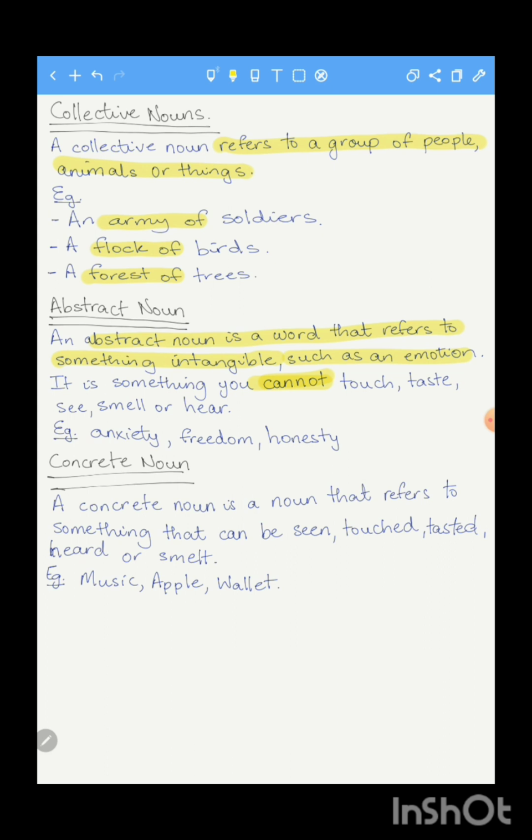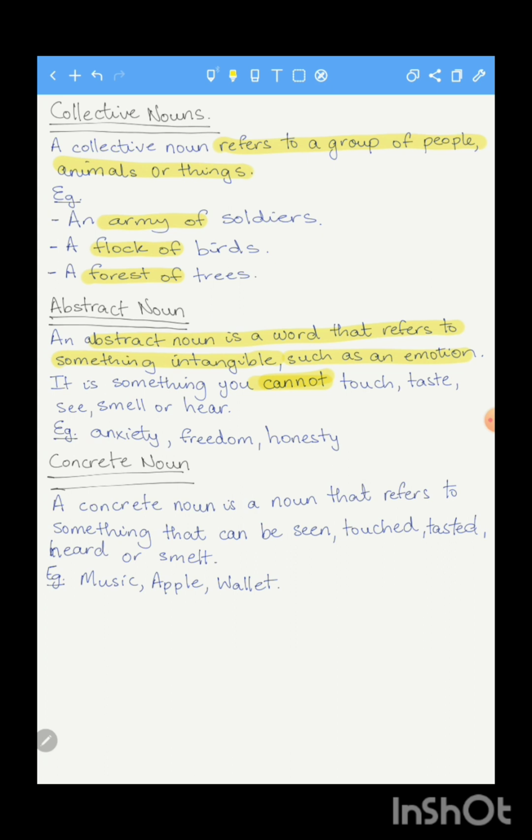An abstract noun basically deals with emotions and feelings. Examples of abstract nouns are anxiety, freedom, honesty. You can't see honesty, but you can have honesty by speaking the truth. You can't see freedom, but freedom is the thing that you will gain. And anxiety, you cannot hear, feel or taste it, but it is a feeling, and that's why it is an abstract noun.